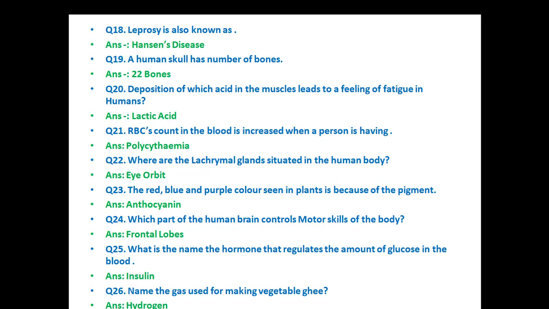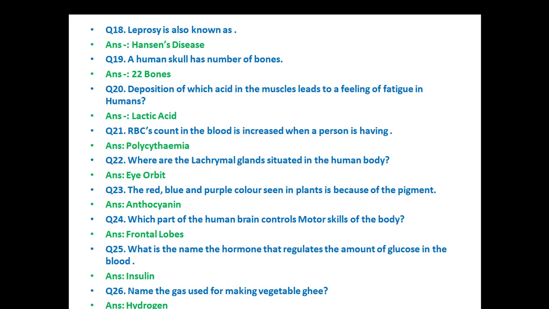Which part of the human brain controls motor skills of the body? Frontal lobes. What is the name of the hormone that regulates the amount of glucose in the blood? Insulin. Name the gas used for making vegetable ghee.